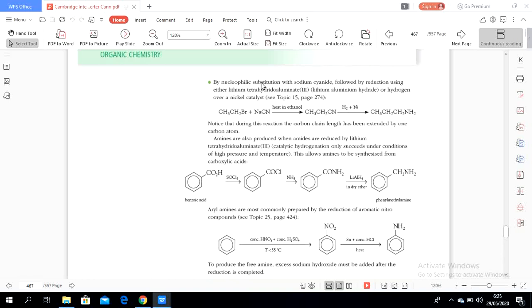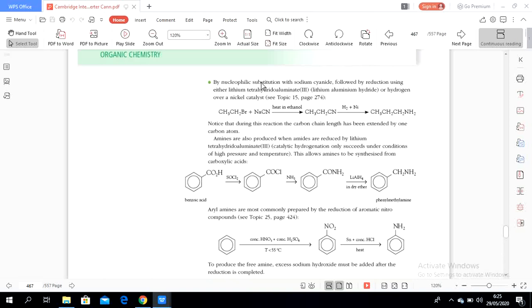So carboxylic acid has to be converted into acyl chloride, and then acyl chloride must form amides, and then amides undergo a reduction reaction in dry ether to form an amine.